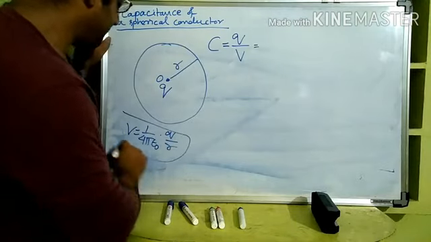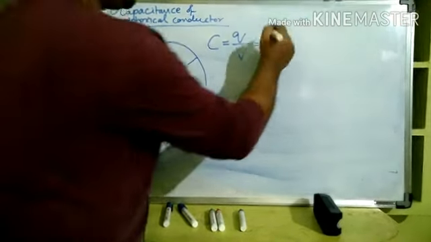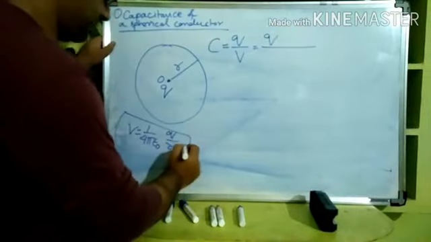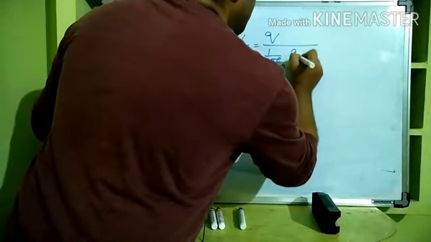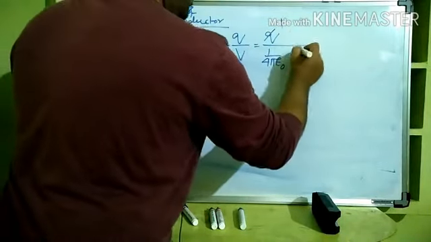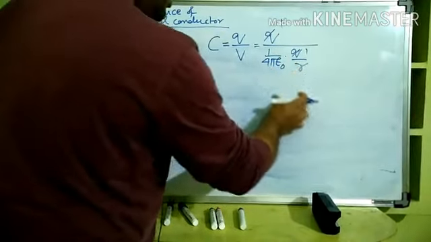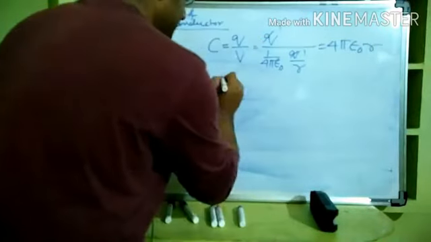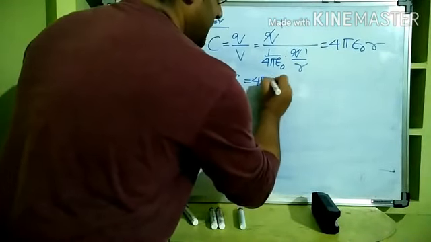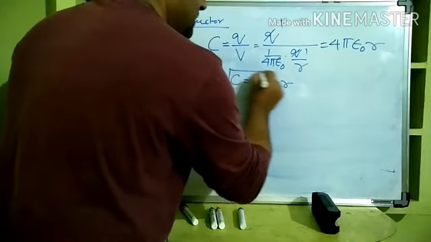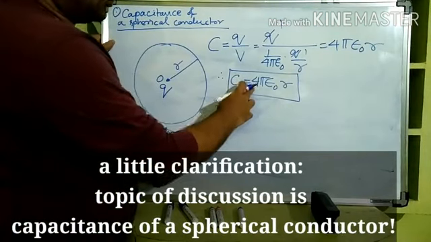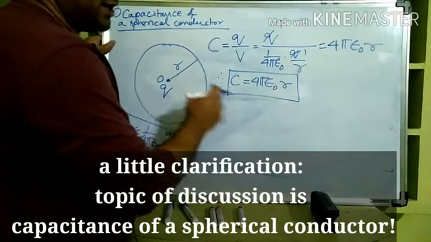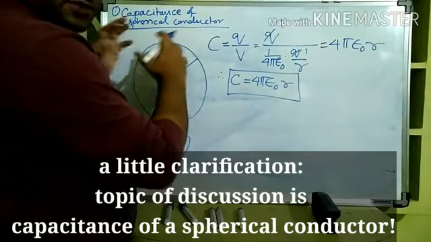This was the formula of V, right? So put this V here: Q divided by 1 by 4 pi epsilon naught Q by R. Now this Q gets cancelled with this Q, and this is in the denominator, so it goes up, equal to 4 pi epsilon naught R. Therefore the capacitance is equal to 4 pi epsilon naught R. This is the capacitance of a spherical capacitor. From here what you can conclude, 4 pi epsilon naught is a constant, right? So capacitance only depends on the radius of a spherical capacitor.